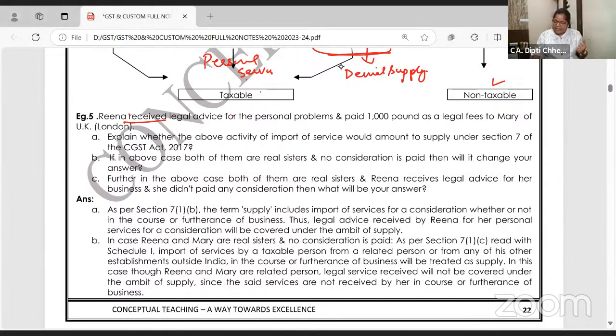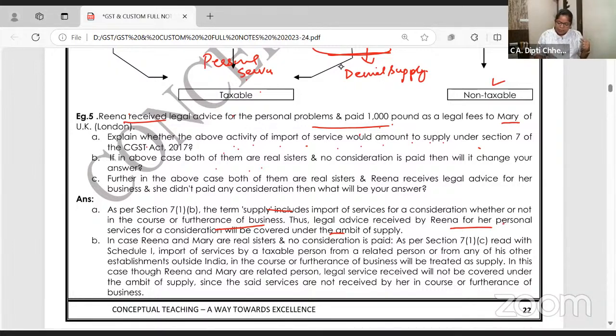Reena and Mary are in London and they are sisters. Explain when the above activity of import of service would amount to supply. See, sister has given service to another sister with money. Is it related to business, furtherance of business? It will be supply. Personal hai to not taxable.